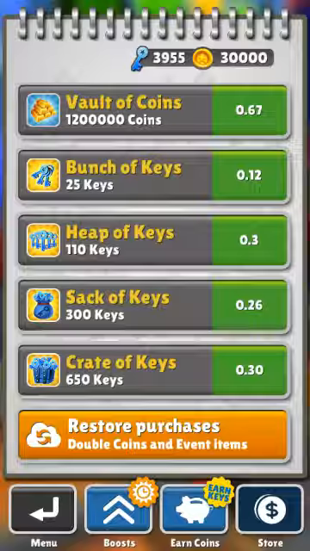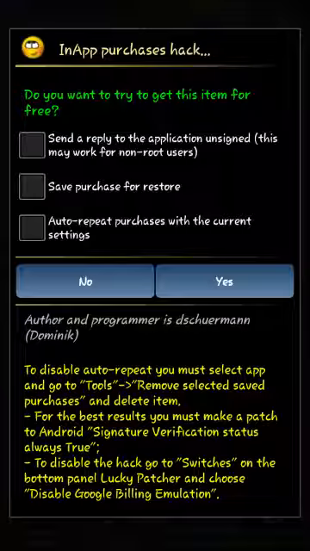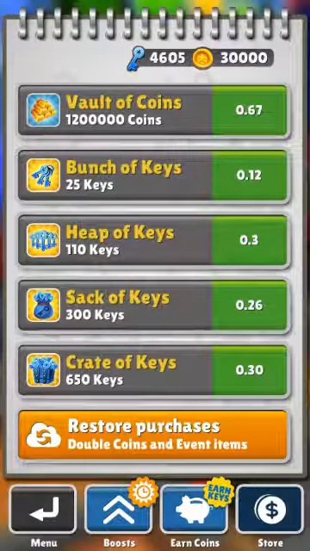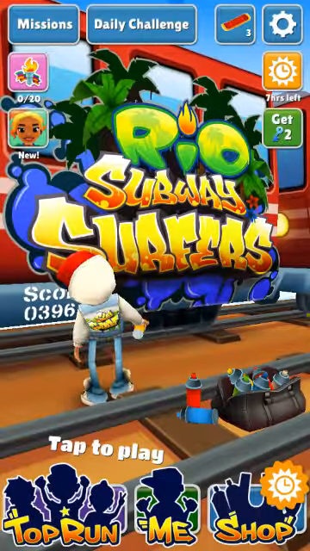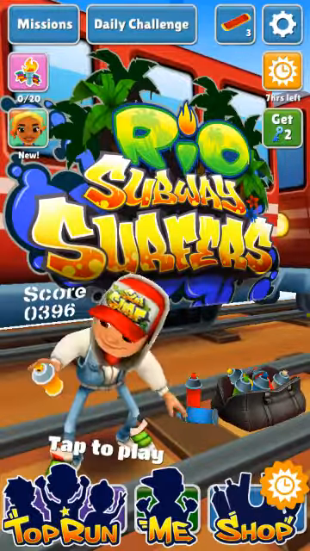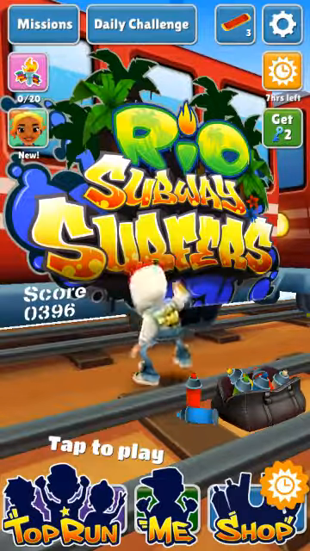If you want to show off to your friends, you can do auto repeat purchases with current settings. Click on this. Here you go, 4605. It won't show you anything, and then you can brag to your friends that, hey, I'm a rich guy, I can buy things whenever I want. I recommend not bragging. They're just gonna keep on clicking it.